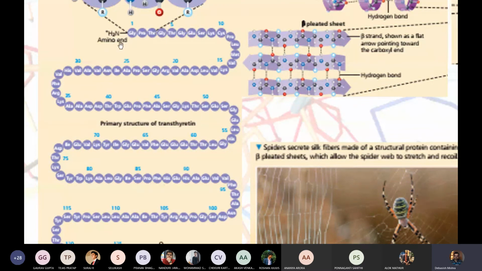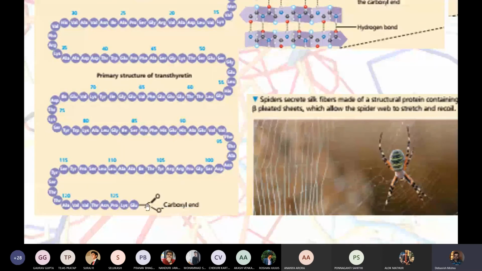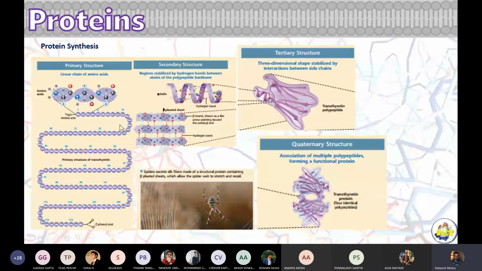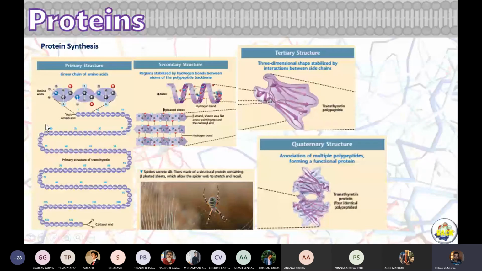So protein synthesis starts from one amino acid here, and subsequently other amino acids are added at the carboxylic end. If you add more amino acids, it keeps growing. This is the primary structure of proteins. You can see that it's a chain of amino acids, nothing else.